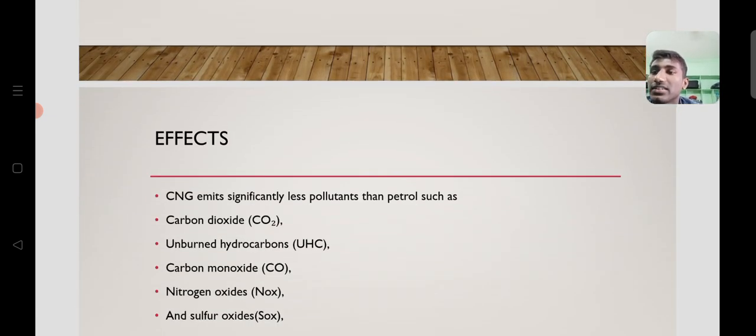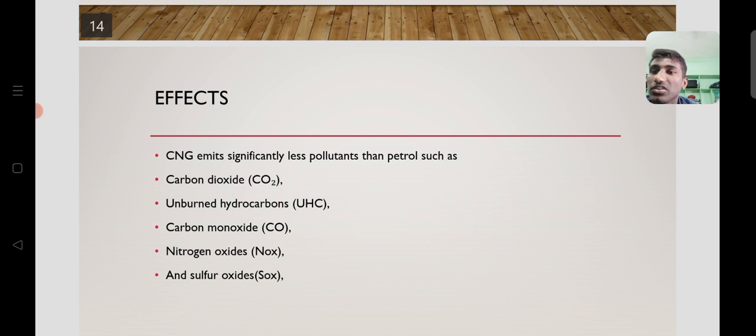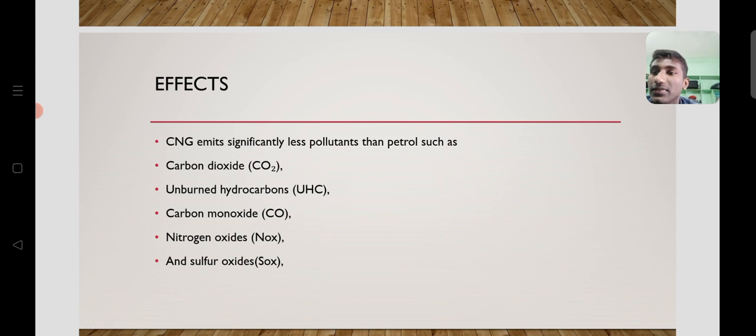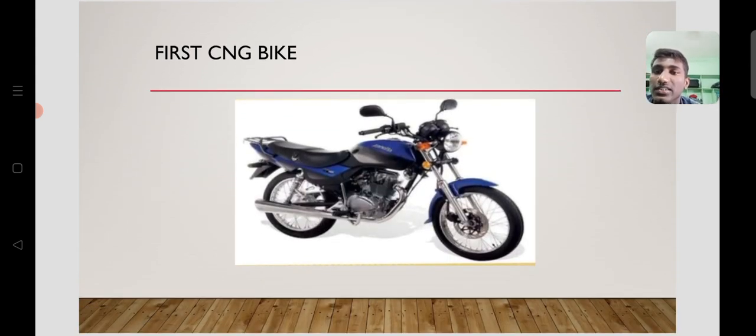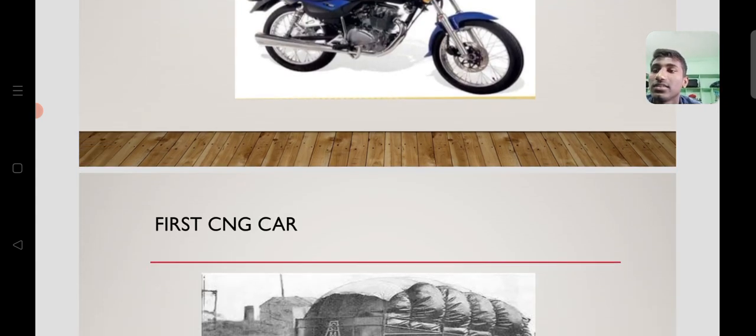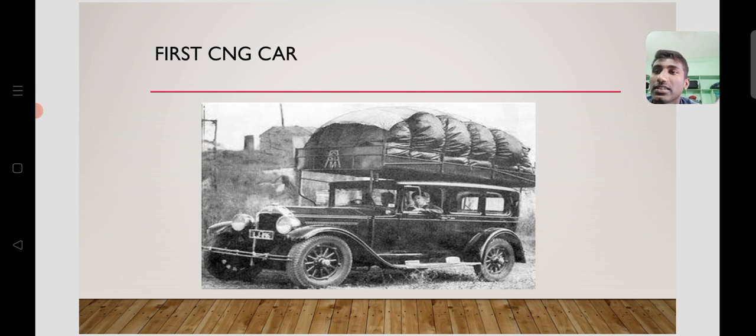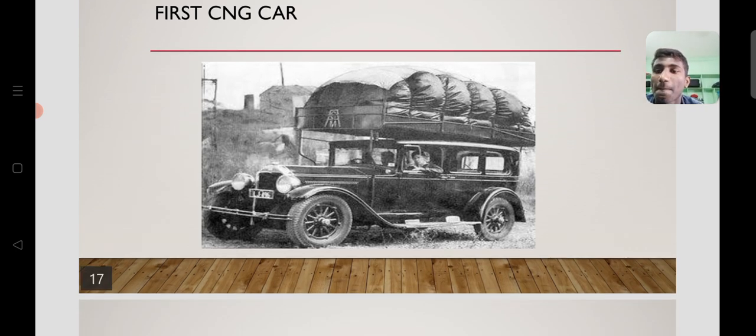And coming to the effects, CNG emits significantly less pollution than petrol, such as carbon dioxide, unburned hydrocarbons, carbon monoxide, nitrogen oxides and sulfur oxides. So these are the chemicals or gases released by petrol, and lesser amounts of these gases are released by CNG. And here you can see the first CNG bike made in the world, which runs on CNG gas. And here also you can see the first truck where CNG was used as a fuel.